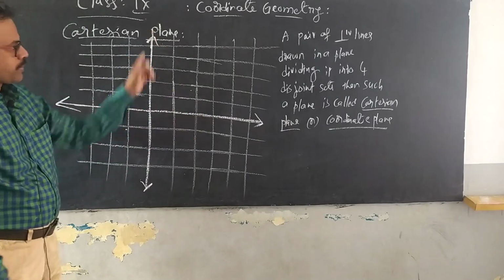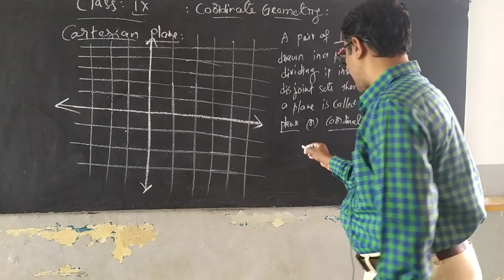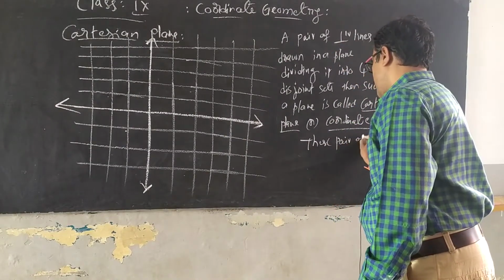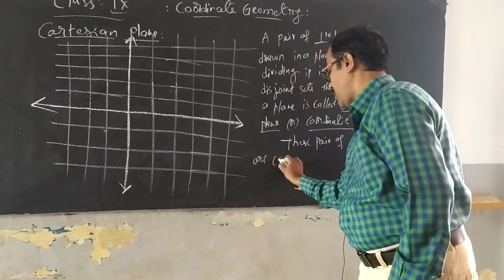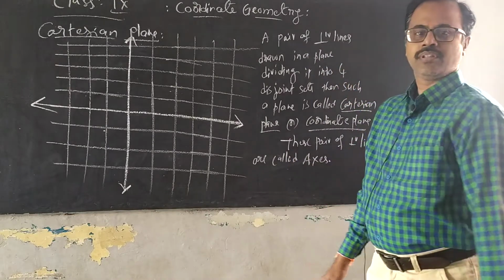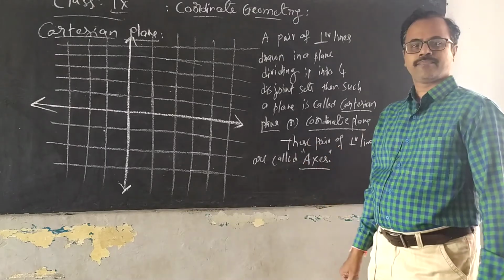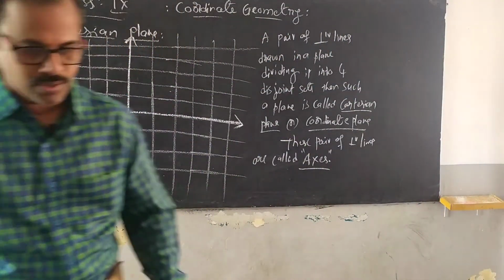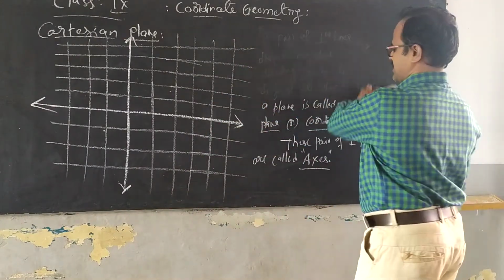And what are these two perpendicular lines called? Do you know it? Yes, right. This pair of perpendicular lines are called axes. They are individually called the x-axis and the y-axis.